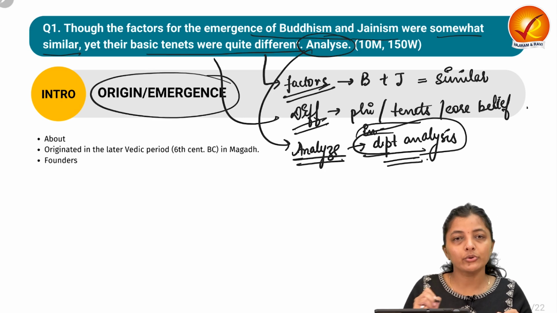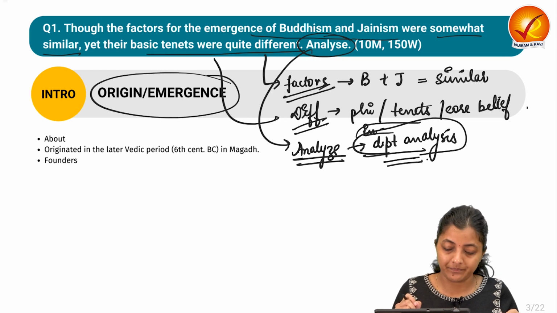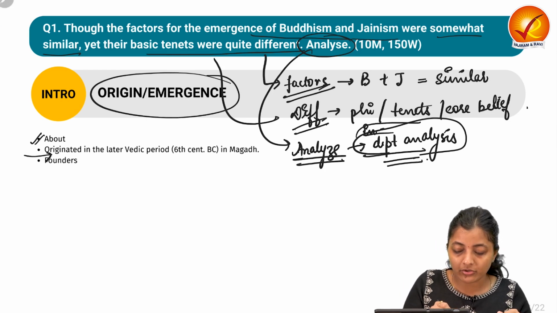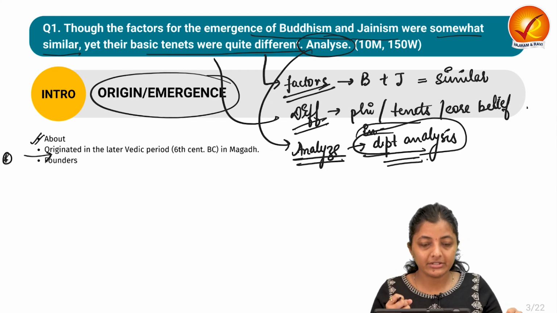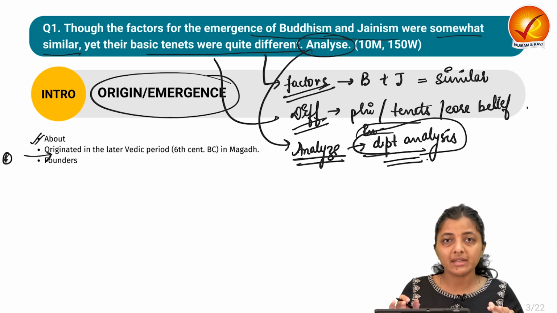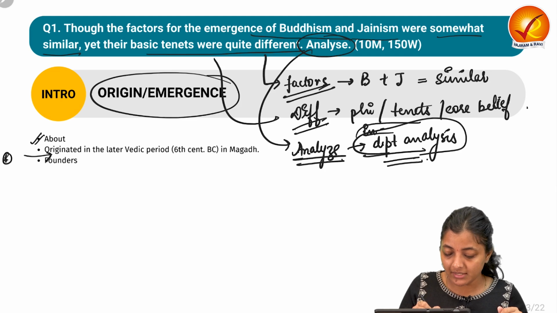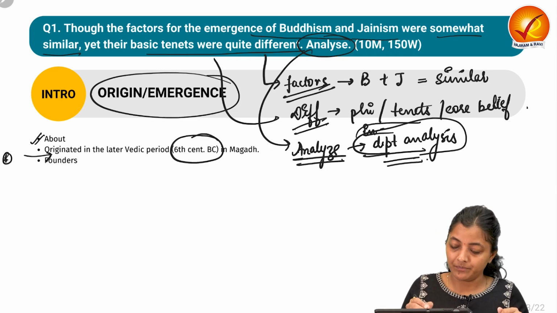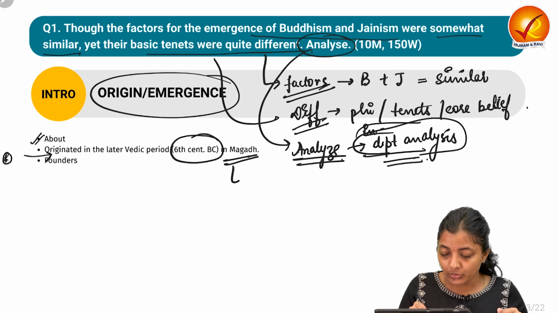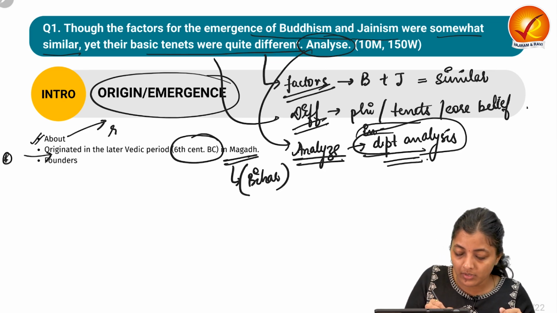In the introduction, you can write about the background, the origin or the emergence of Buddhism and Jainism. You can write that both these religions originated at approximately the same time, in the later Vedic period, that is the 6th century BC, in Magadh, which today is known as Bihar. And Jainism and Buddhism were religious reform movements.